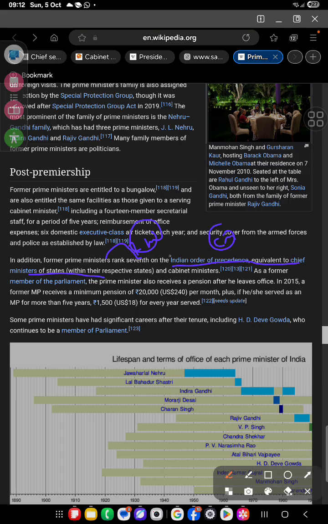Sorry, it is former. So a former Prime Minister's rank is seventh in order of precedence, equivalent to the CM. And as a former member of parliament, the prime minister also receives pension. An MP receives a minimum pension of 20,000 rupees if he serves as an MP for more than 5 years, and he will receive that.